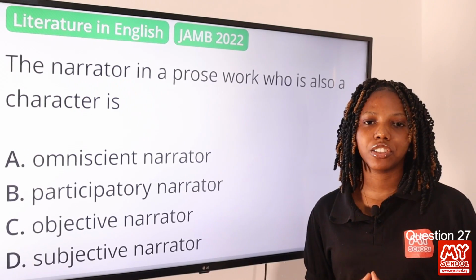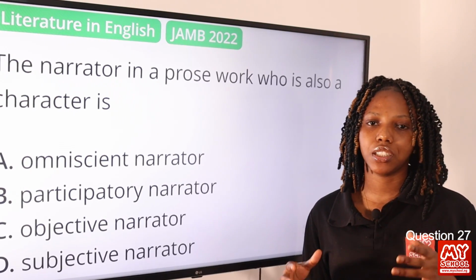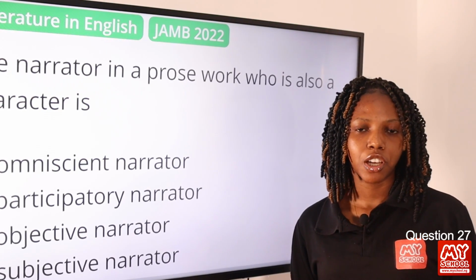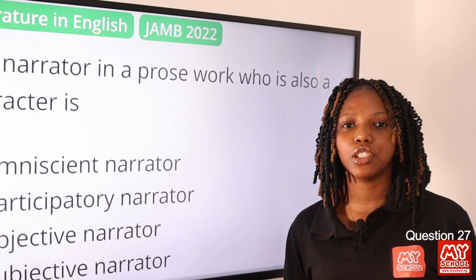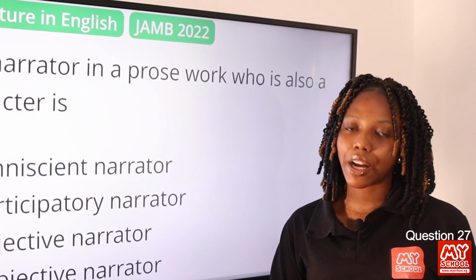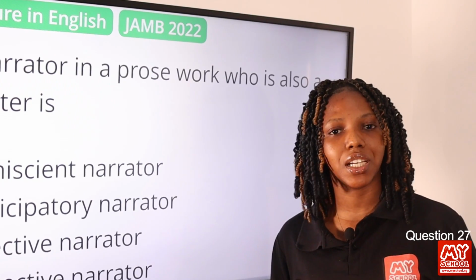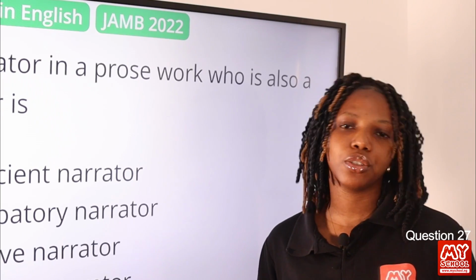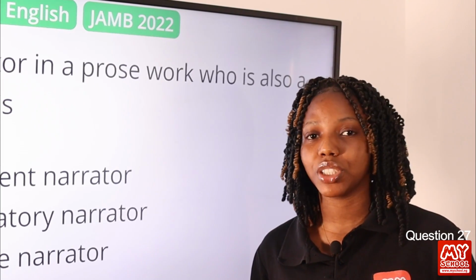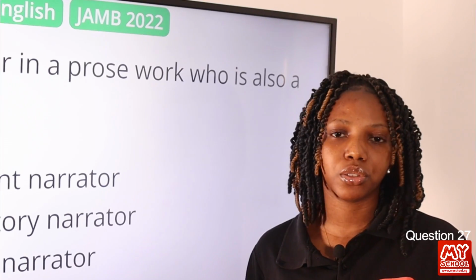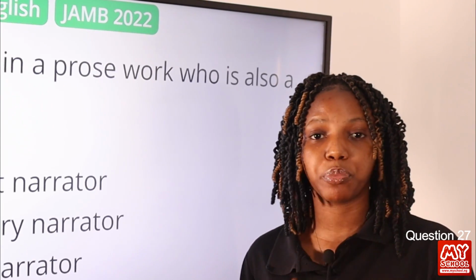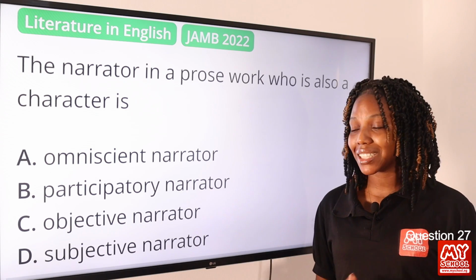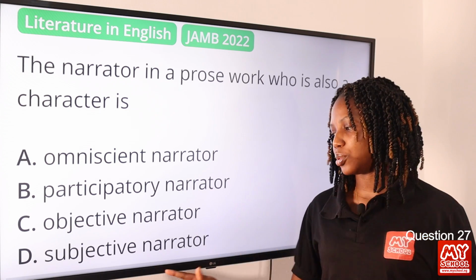Subjective narrators are narrators that are also characters in the text. A good example that I can cite right now is The Life Changer by Khadija. You see in the beginning of the text, we see Humi is the narrator and also an active character in the text, and that's an example of a subjective narrator. Basically they use the first person point of view, which is I, we, me, us, and so on, both the singular and the plural form of the first person point of view. So the answer to this question is option D, subjective narrator.